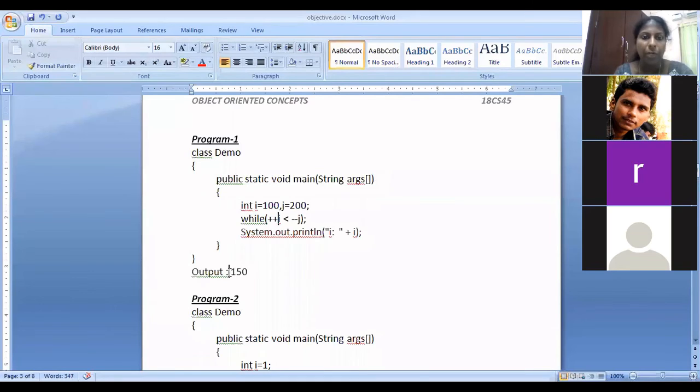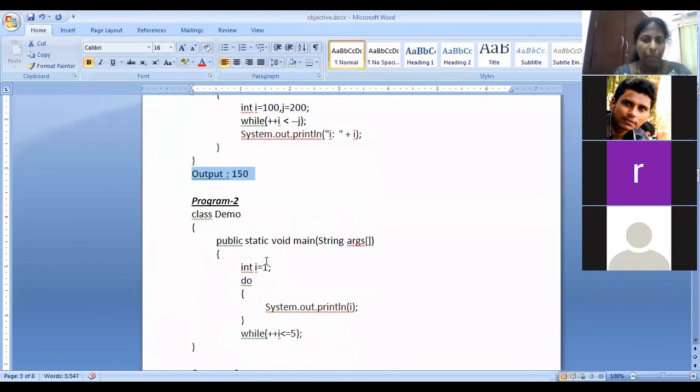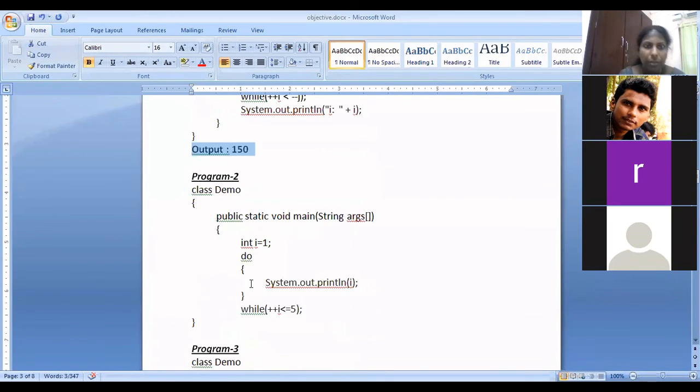Since I have a decrement and increment operator here, it will execute. So at which point it will stop? When it reaches the midpoint. So the output of this program is 150. See the second program and tell me the output.